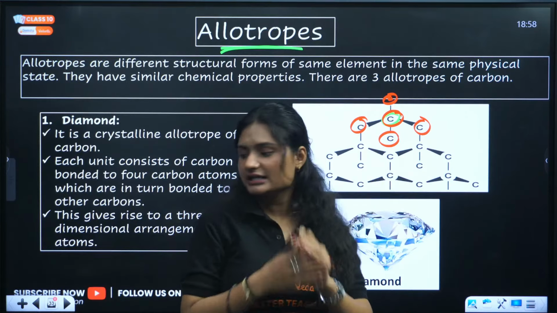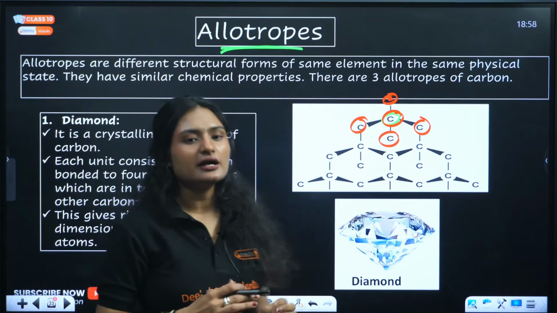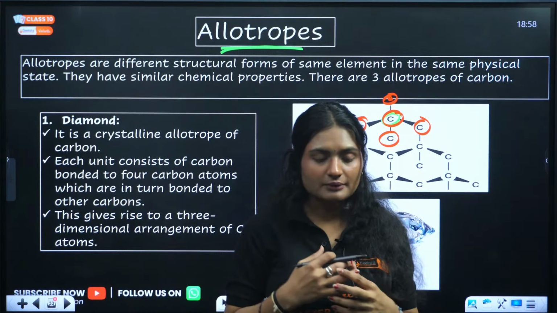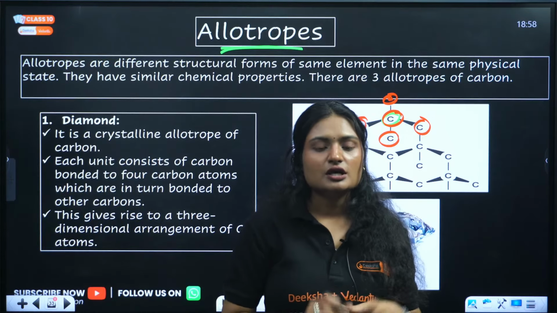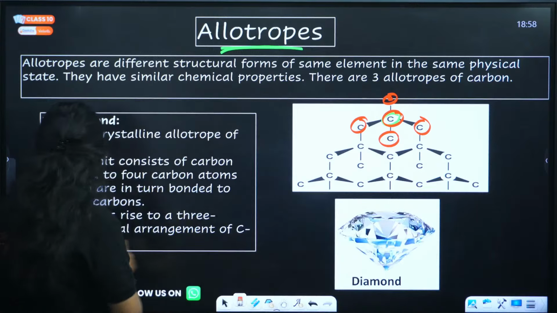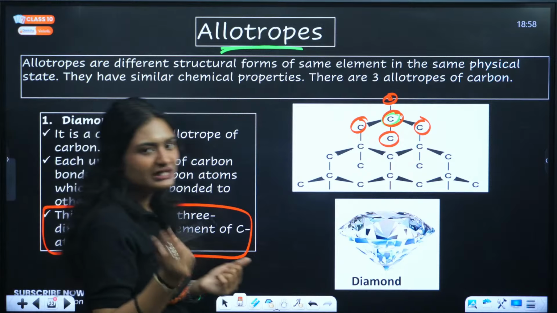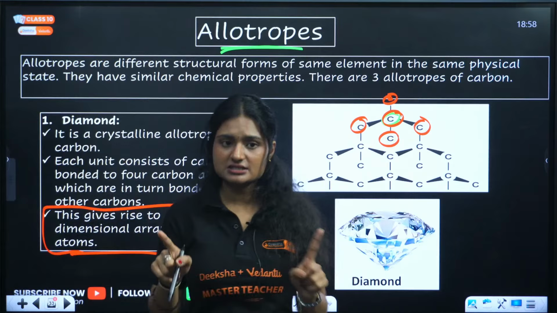Diamond, have you seen it? It has this 3D network-like structure, and it is very hard, okay? One of the hardest substances known to humankind. It is a 3-dimensional arrangement of atoms, and all the atoms are tetravalent, so there are no free electrons, so it does not conduct electricity.